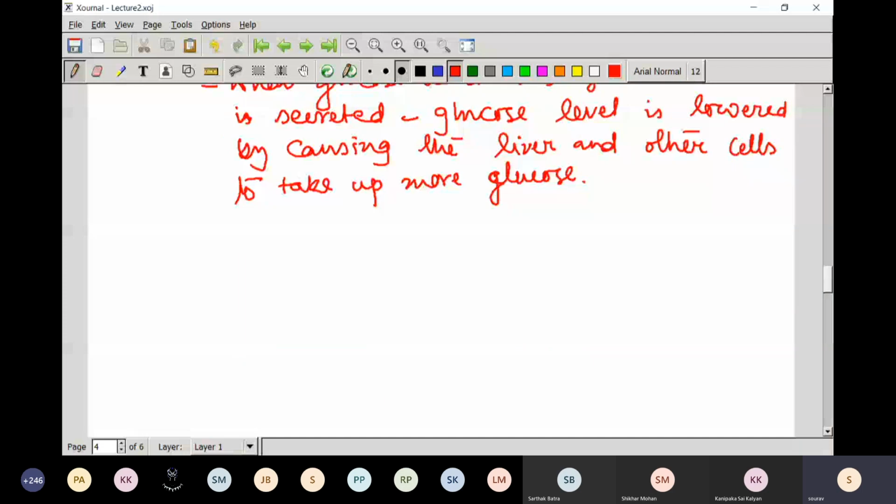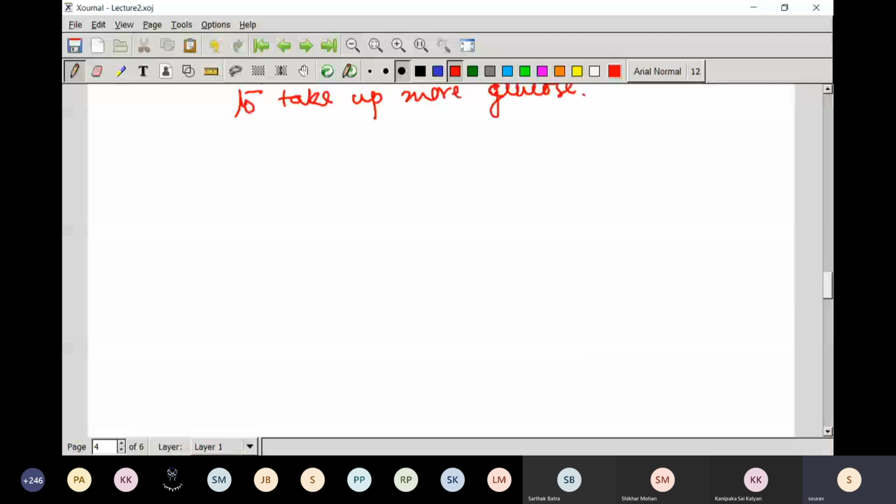We can just represent it in diagram form, so it would be easy to remember all these mechanisms.